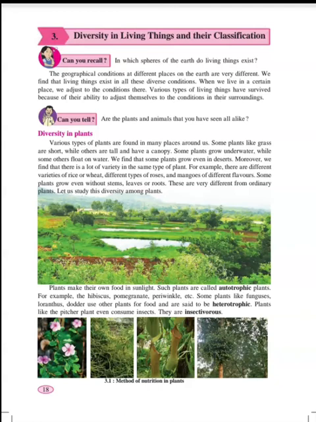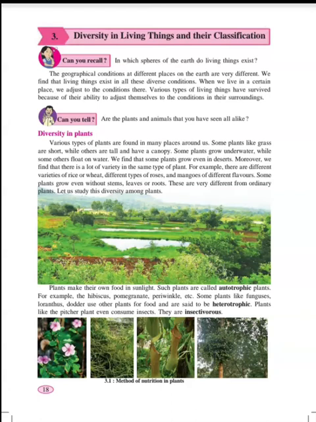Diversity of plants shows us that various types of plants are found in many places around us. Some are grasses, some are short, whereas some are tall. Some plants grow underwater while some others float in water. Have you seen a lotus plant? It floats on water. We find that some plants grow even in desert. Cactus is a good example of a desert-living plant.